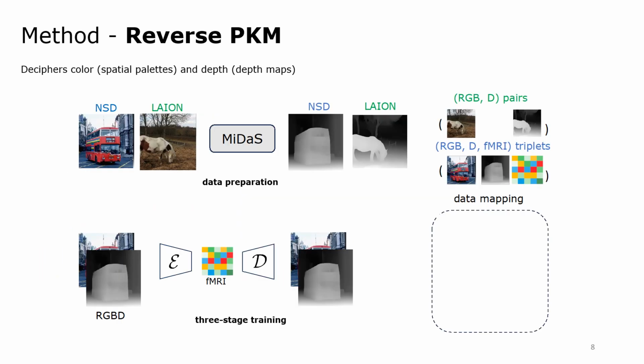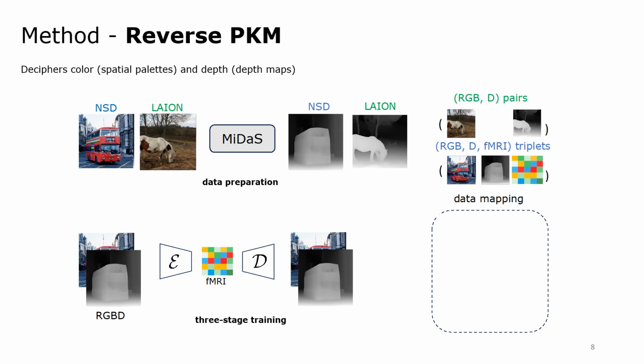Hence, we propose the reverse PKM component, whose goal is specifically to invert the parvo, konio, and magnocellular pathways in the human visual system, thereby enabling the prediction of color and depth from fMRI data. We approach color and depth prediction as an RGB estimation problem. To combat the data scarcity issue of the fMRI modality, we introduce a multi-stage encoder-decoder training.